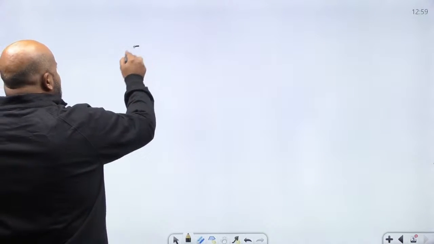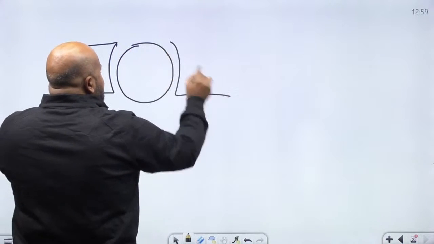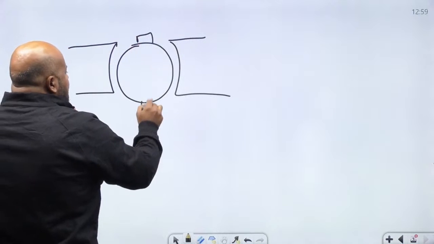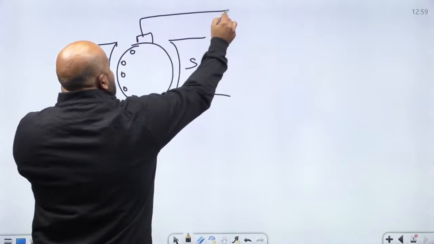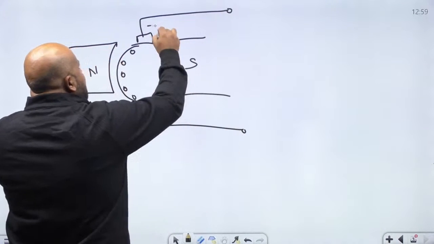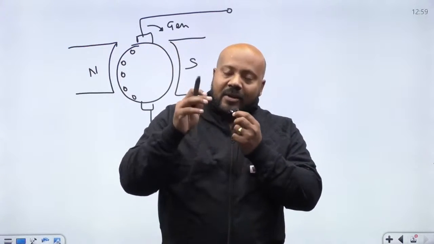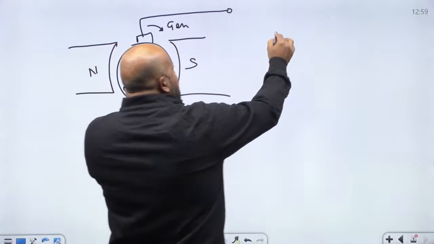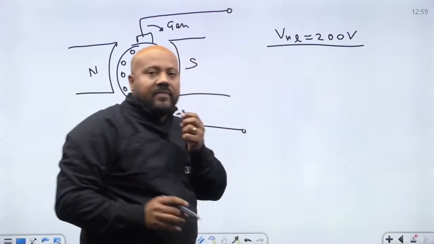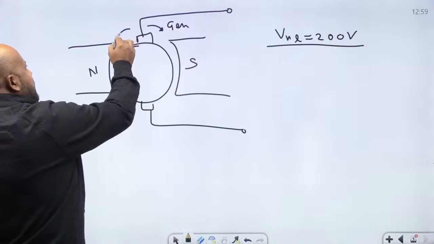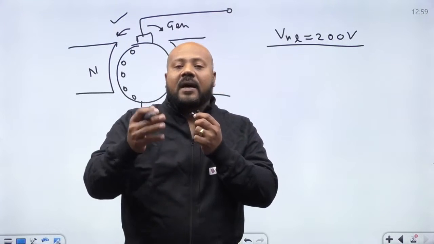There is a DC shunt generator. This is the situation. Suppose I'm taking randomly, the number of poles is not given. Suppose this is the north pole and this is the south pole. It was a DC shunt generator, and the rotor was rotating in the clockwise direction. Now the question says, at no load, the terminal voltage is 200 volts. And the question is asking, if the direction of rotation of the rotor is reversed, rotated in the opposite direction, then what will be the output terminal voltage?